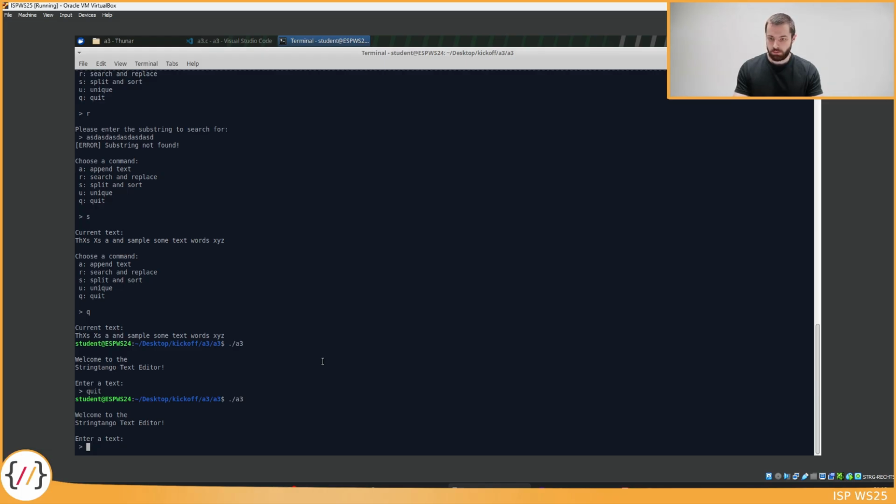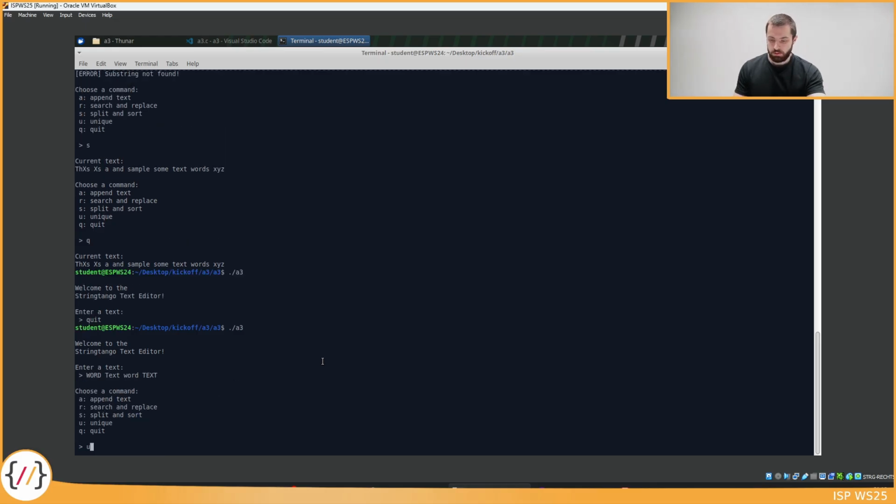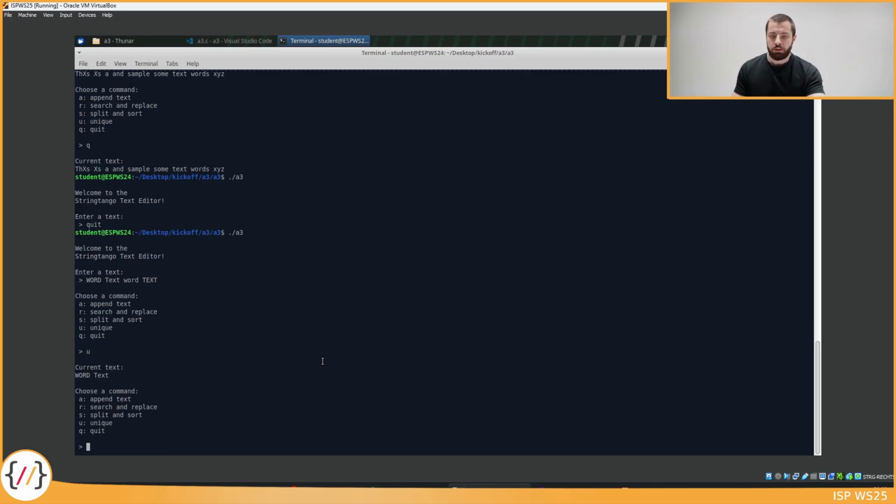So let's go ahead and type in WORD text word and maybe text again. Now I enter the unique command. The unique command works by removing duplicated words. And what is special about this command is that the way duplicated words are found is case insensitive.